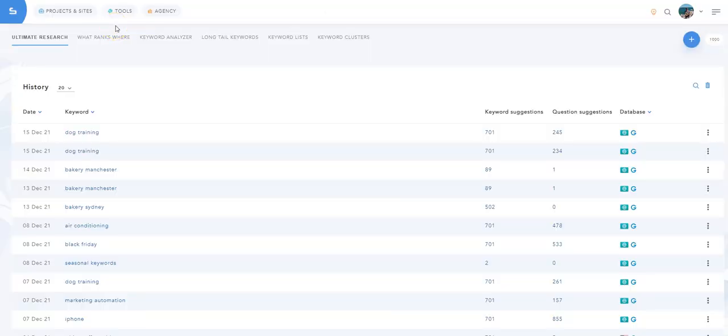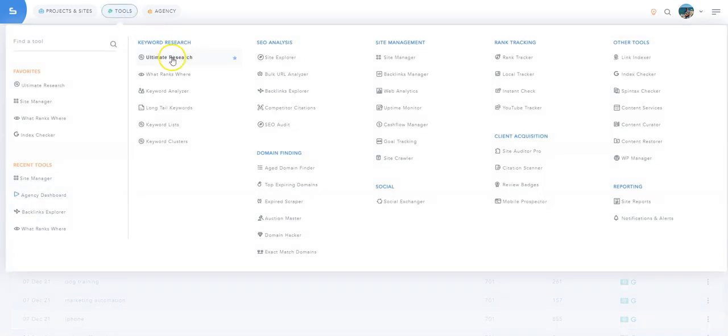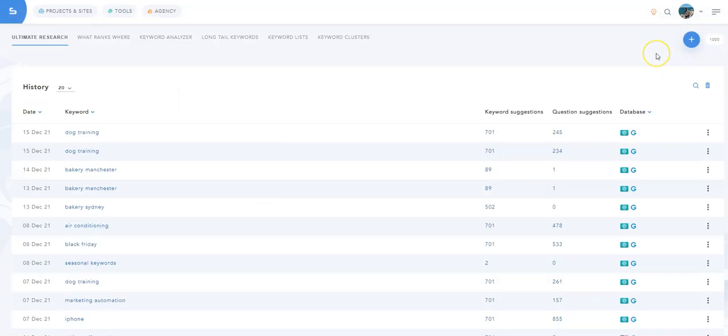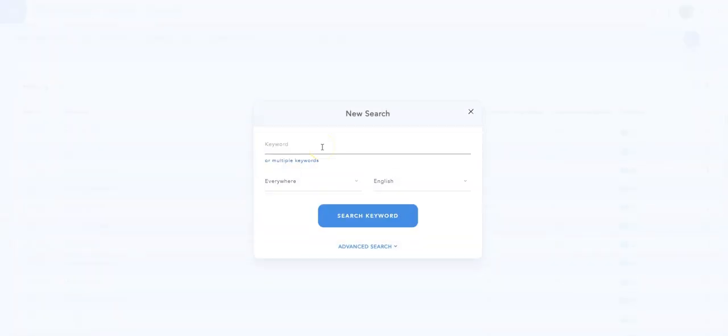To access this tool, open the Tools menu and click on Ultimate Research under the Keyword Research category here. Then simply run a search for the keyword of your choice. To do so, click on the blue plus button located at the top right. For this example, we will run a search for the keyword dog training.